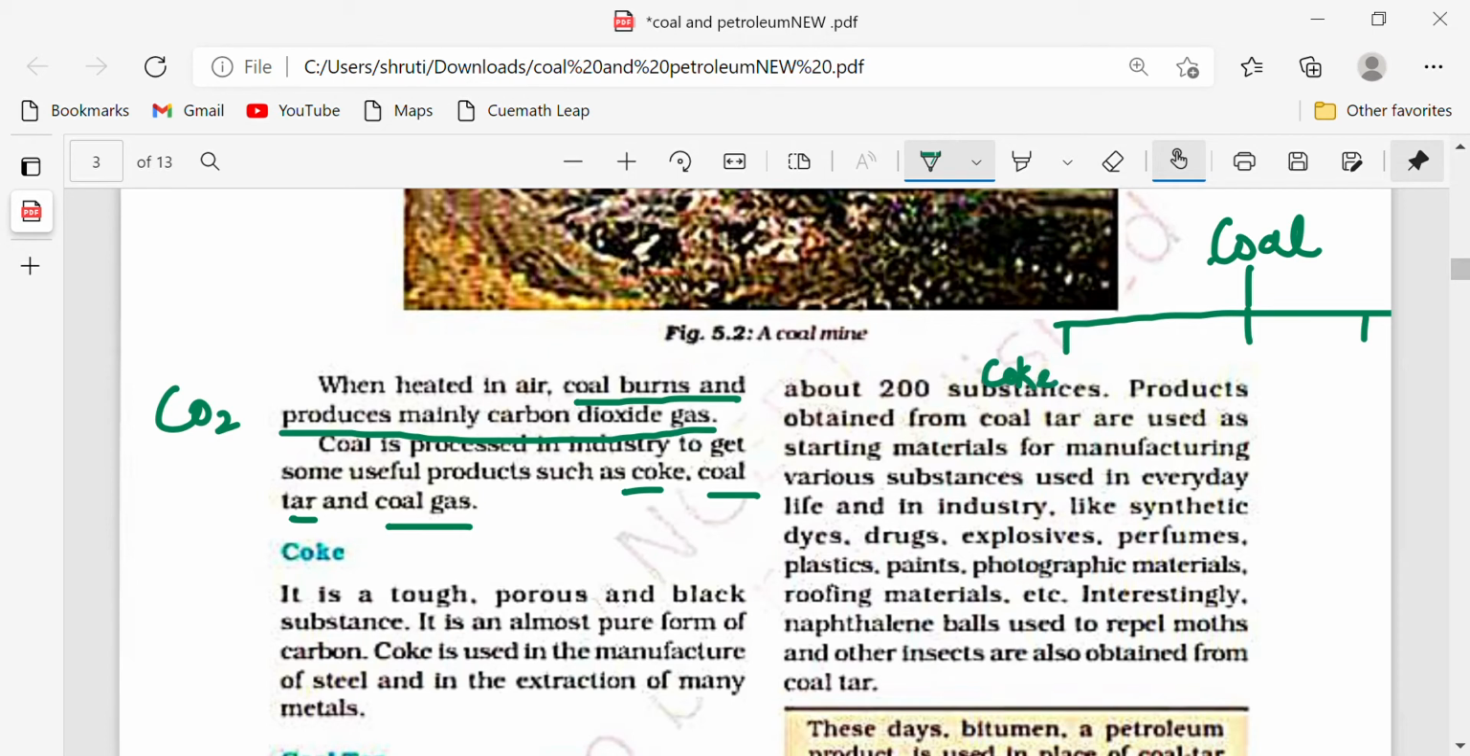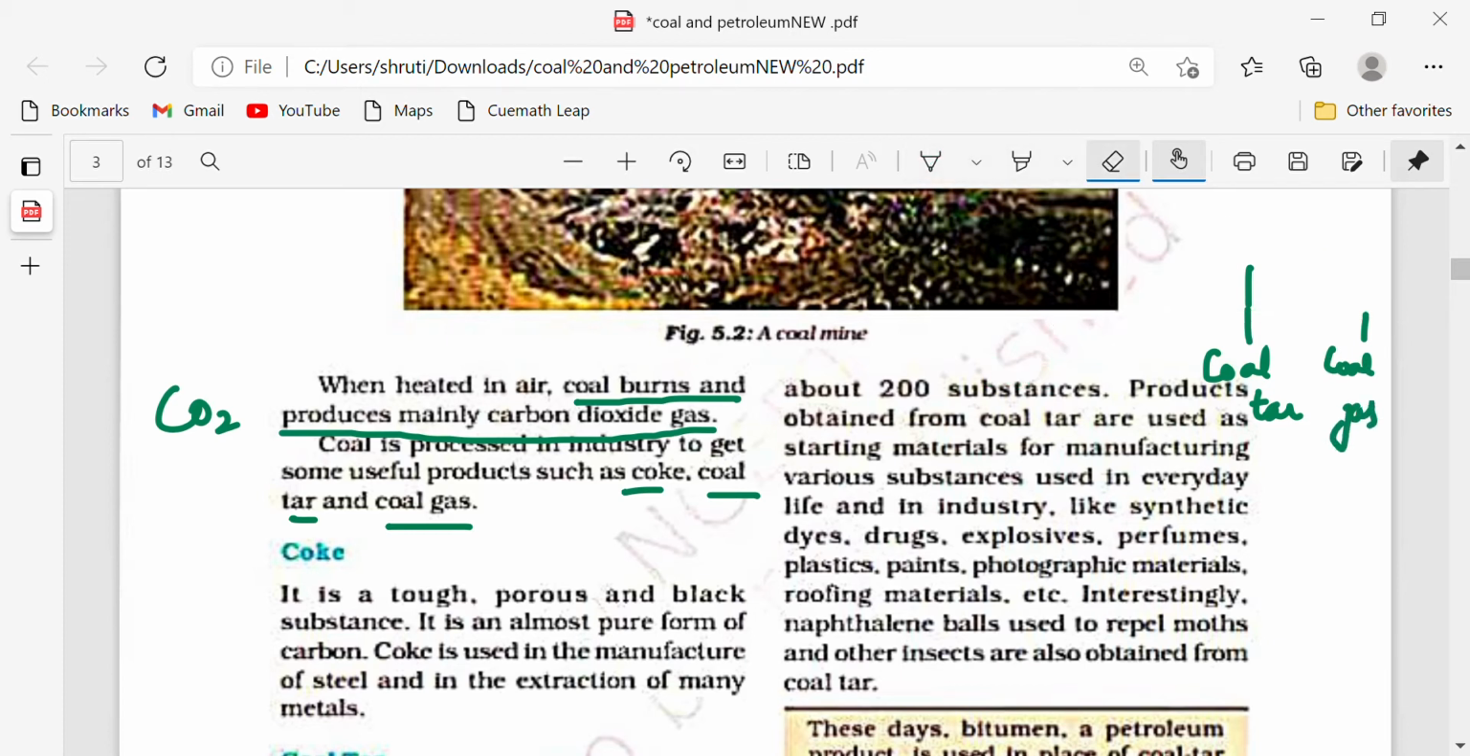Certainly it is not the coke that you drink. That is another thing. This is what we get from coal. Then there is coal tar and the third thing that you get is coal gas. So these three products you get from coal. Now what is coke? Let's study about it.